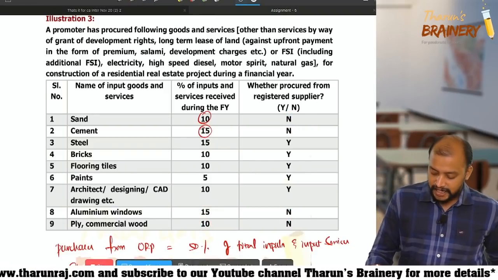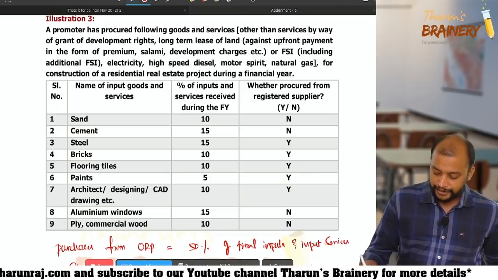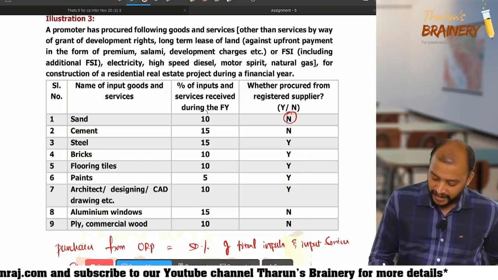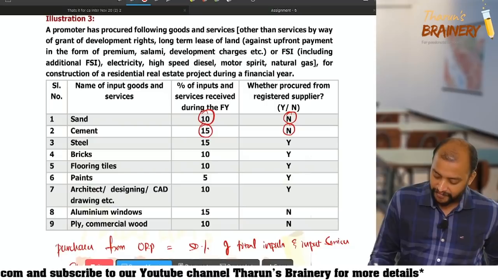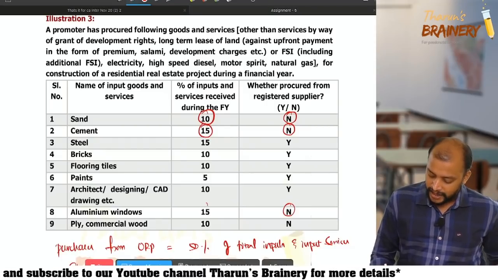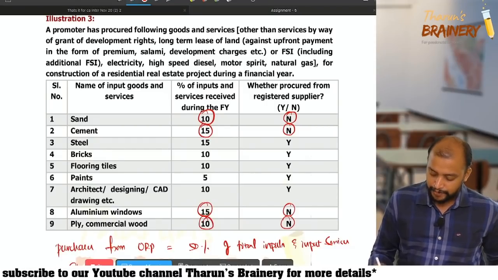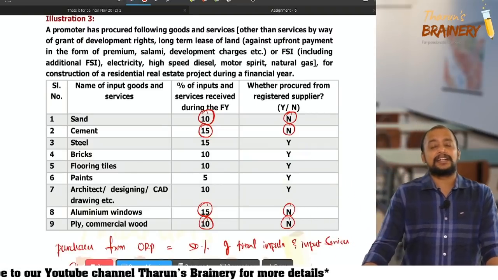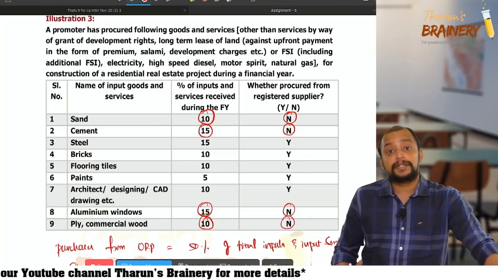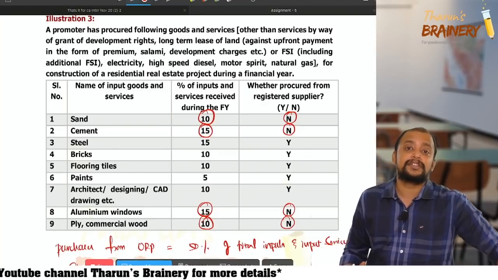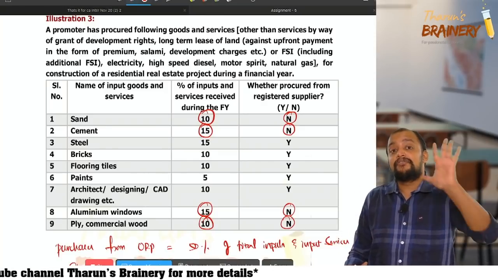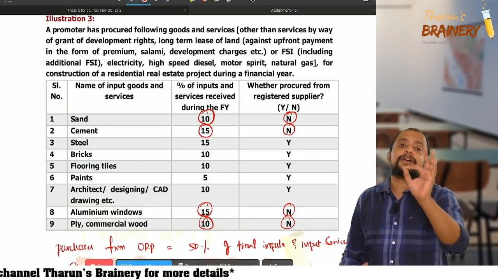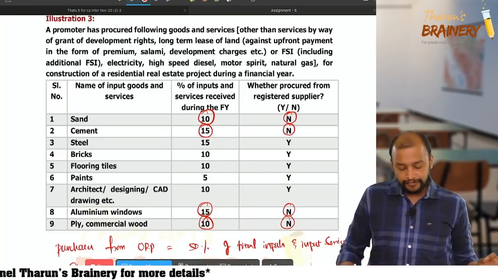So this one 10%, this one 15%, and this one 15%, this one 10%. So 15 and 15, 30, and 10 and 10, 20, 50% purchased from an unregistered person.